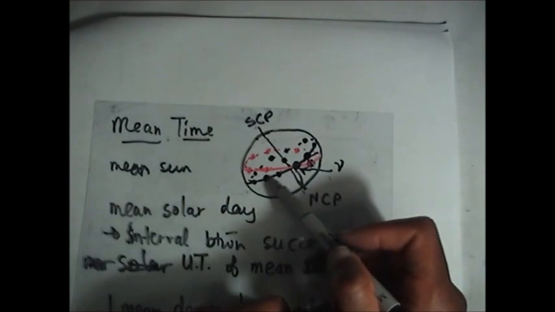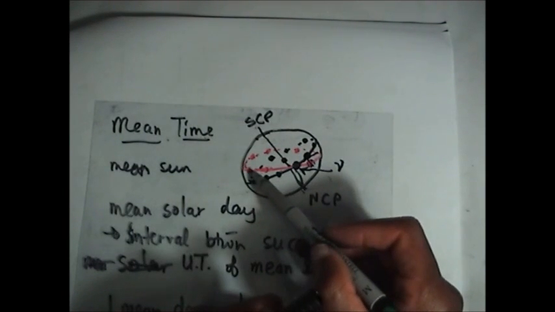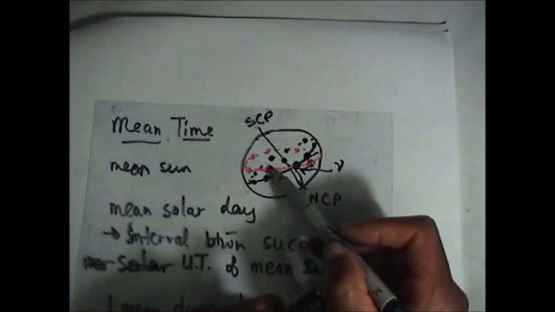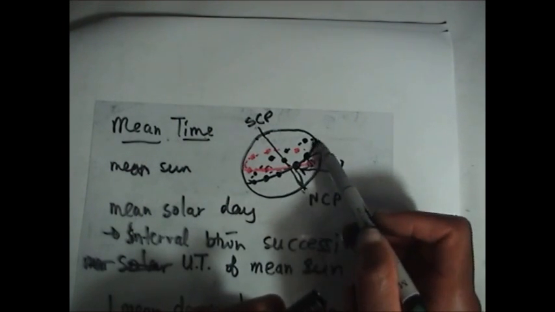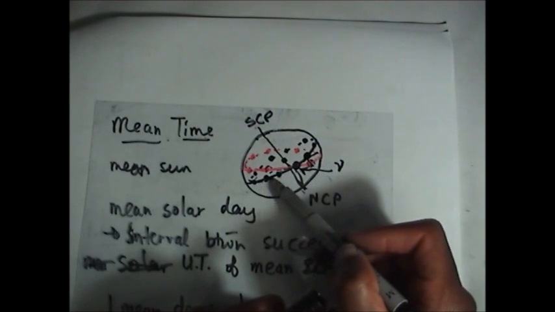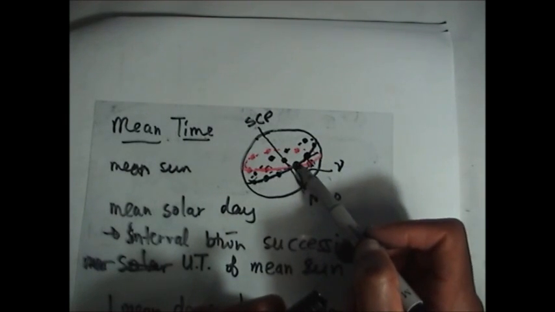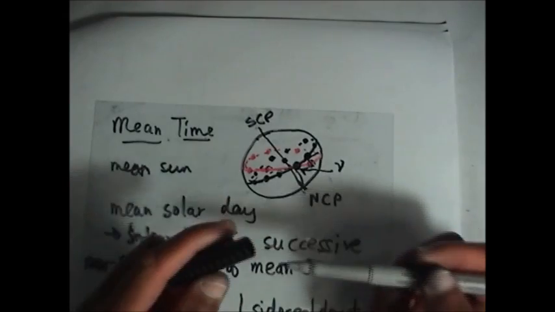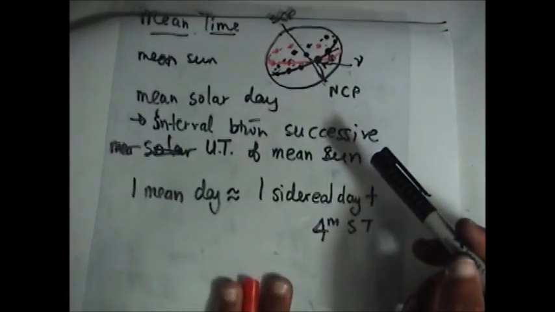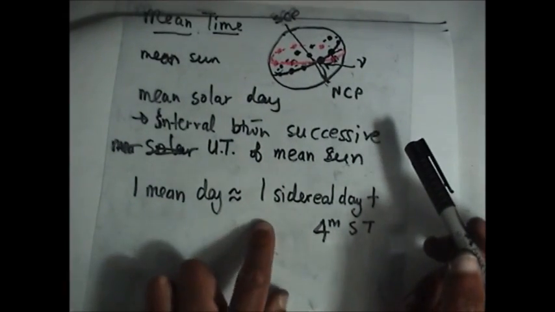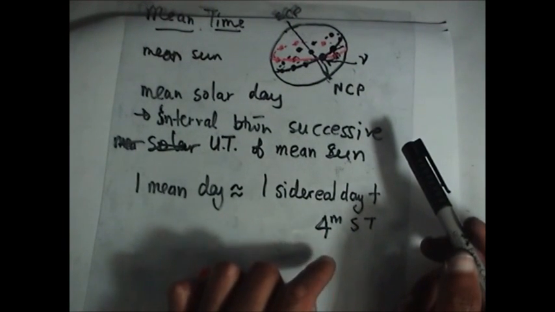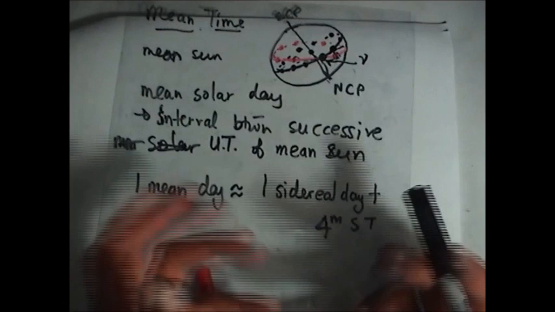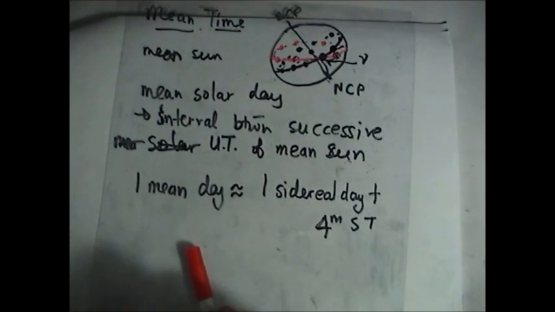And when the solar sun moves back to V, the mean sun would have traveled right round the celestial equator and back to V as well. So basically they observe the same rule: one mean day is approximately equal to one sidereal day plus 4 minutes sidereal time, just like the apparent solar day.